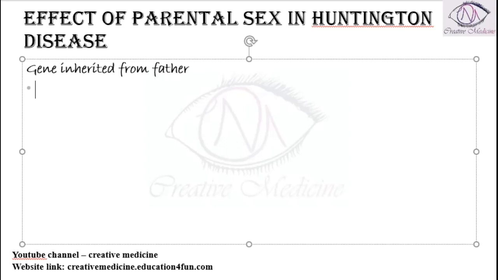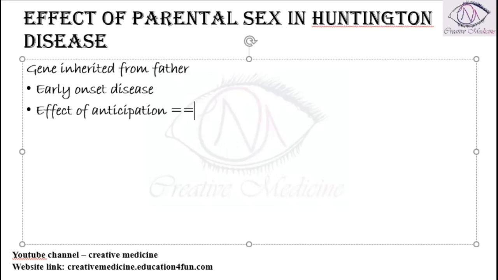If the Huntington disease gene, that is CAG repeat, is inherited from the father, then early onset disease is seen in the offspring, and the effect of anticipation is seen strongly if the disease originated from the father. What is this effect of anticipation?